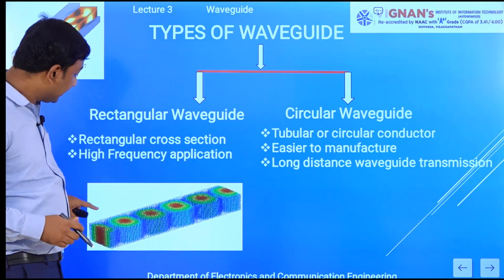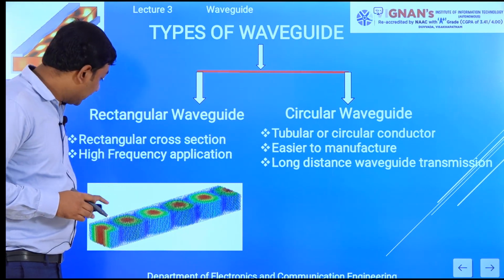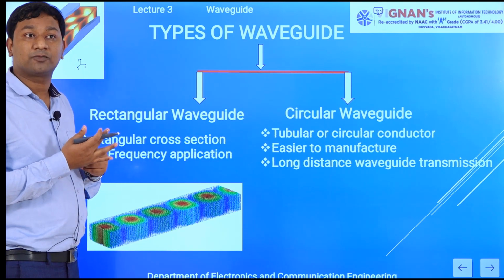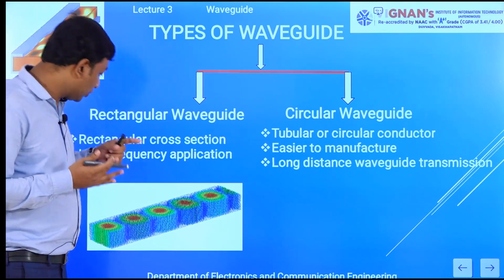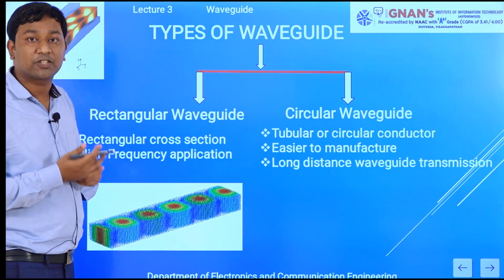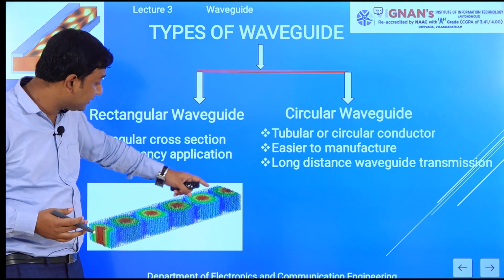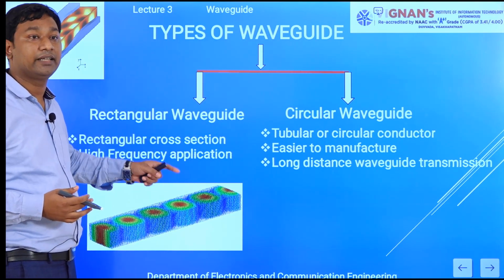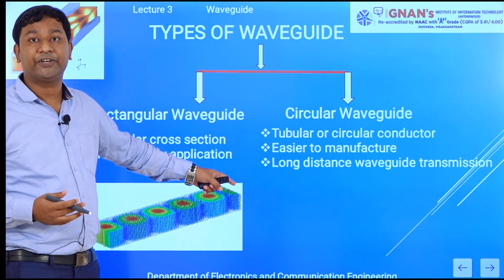Whenever we see, a waveguide supports only transverse electric or transverse magnetic modes. It does not support transverse electromagnetic. So we will discuss why it does not support transverse electromagnetic, why it supports only transverse modes. So if we see, that part is magnetic and that part is electric, and the wave is propagated from one point to another point.